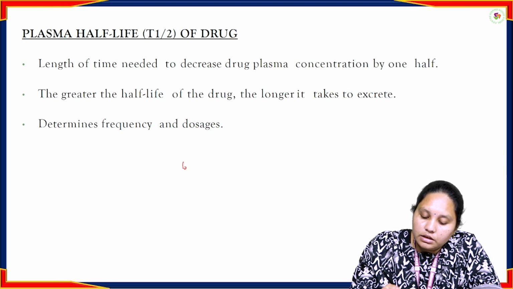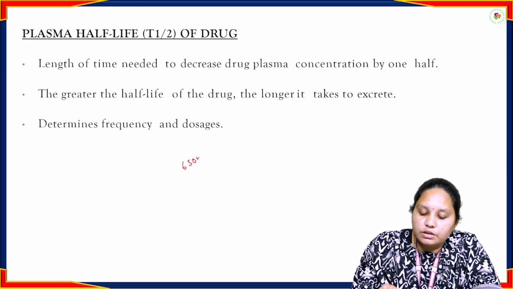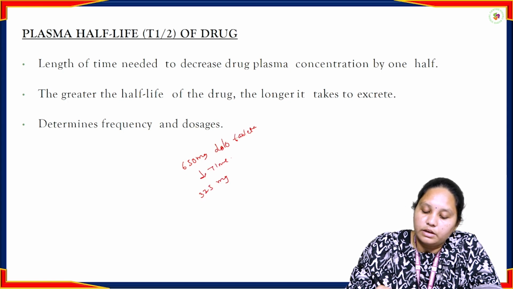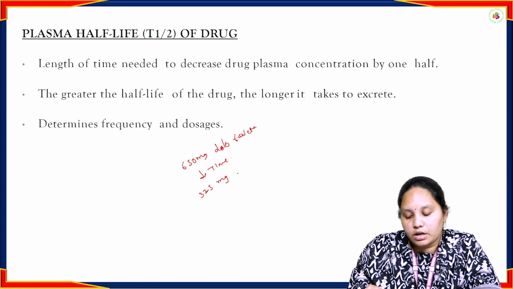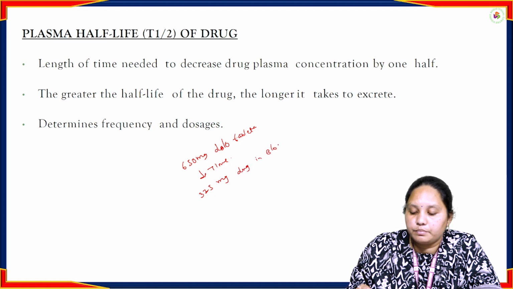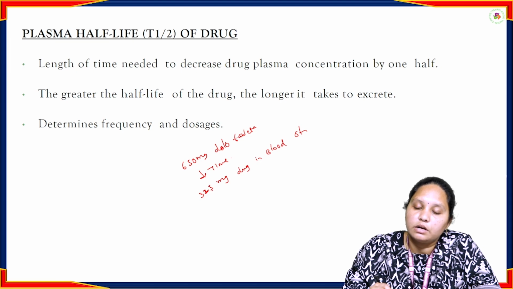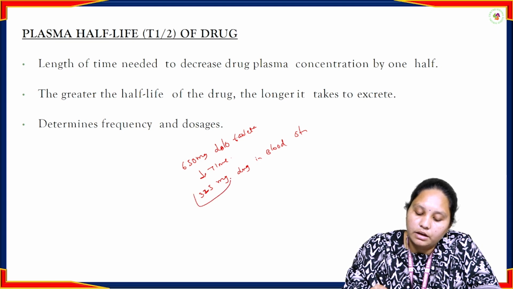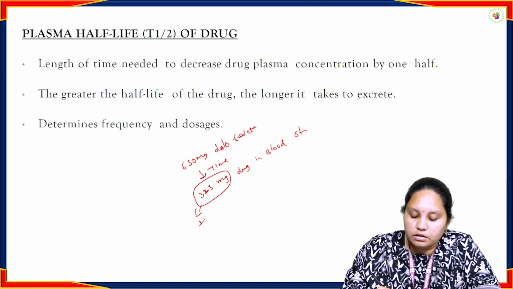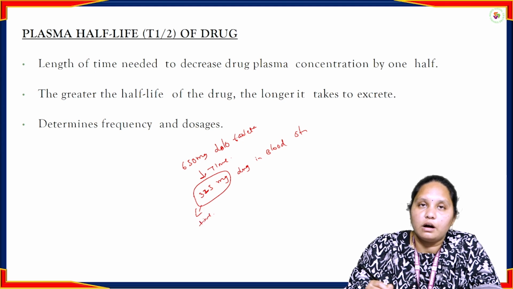If we are taking a 650 mg dose, a 650 tablet, how much time will it take for 325 mg of the drug to reach the bloodstream? The time taken to reach this 325 mg of the drug is called the plasma half-life.